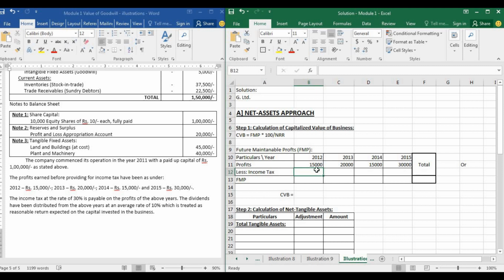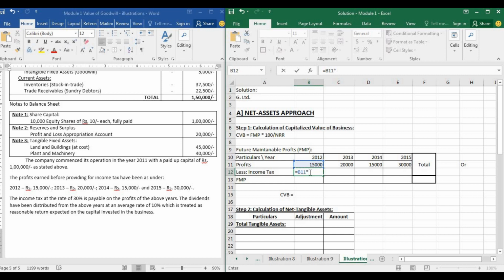So we have to charge income tax on all the years at 30%. See this sentence here: the income tax at the rate of 30% is payable on the profits of the above years. Payable means it is not charged. We will have to pay it.